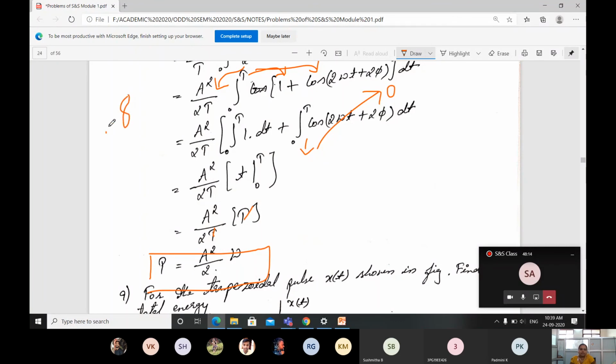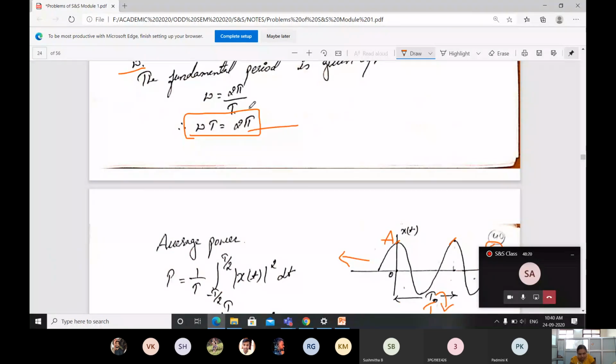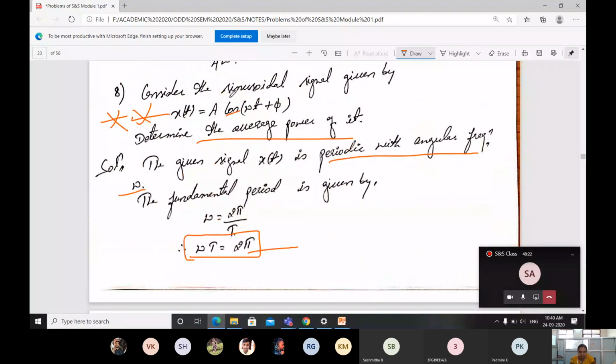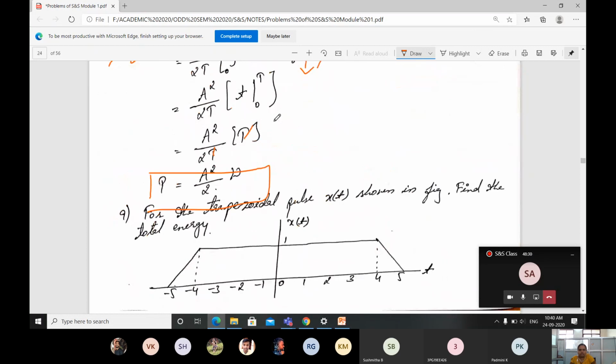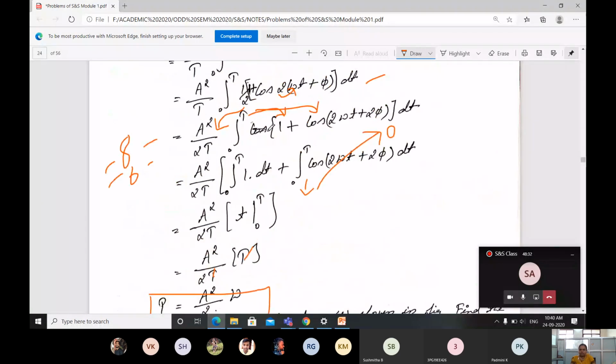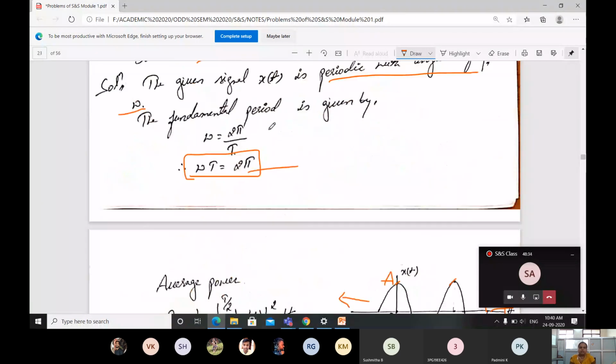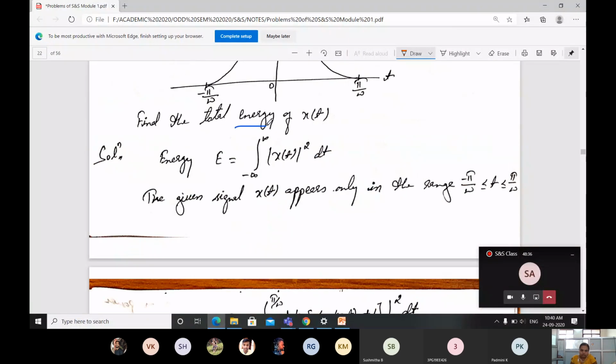This is also important, a minimum 6 or 8 marks question. Here they gave cosine, but they may give a sine function also. This is a problem based on the equation, however they give it to us.